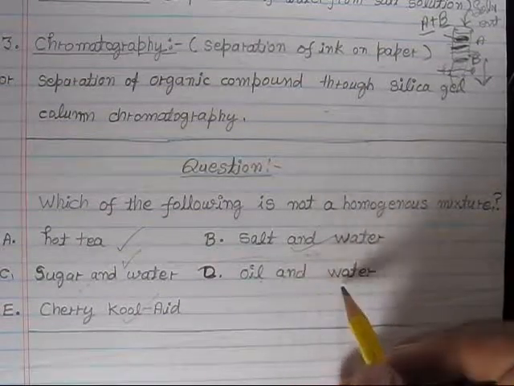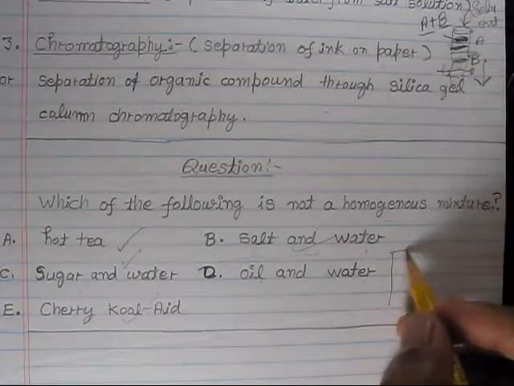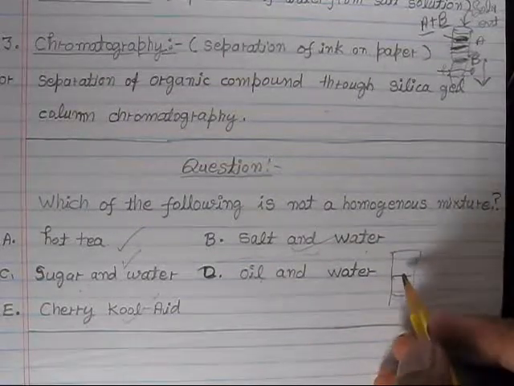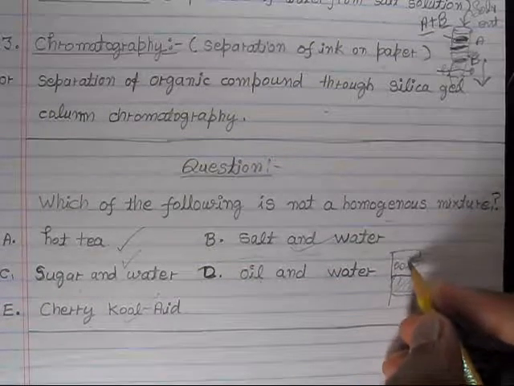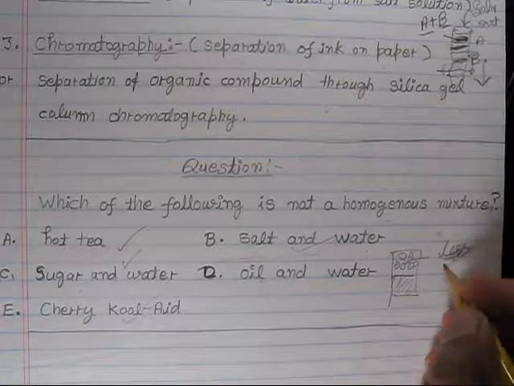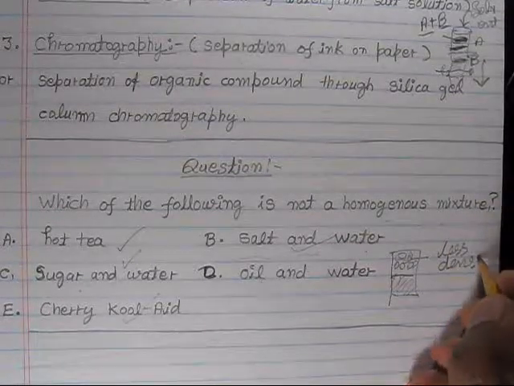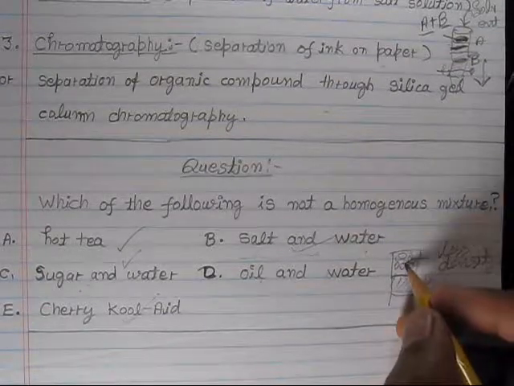When you mix oil drops into water, they will separate into two layers. Water will be at the bottom and the oil will be on the top, because oil has less density and water has more density. So water is heavier than the oil.